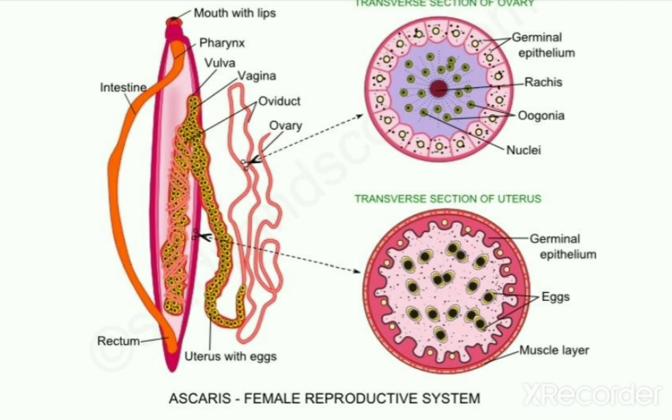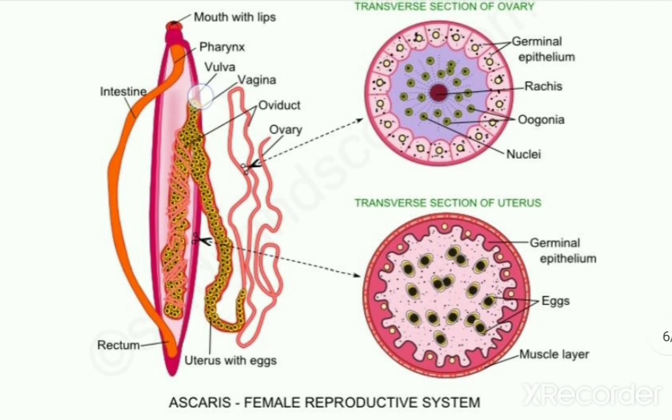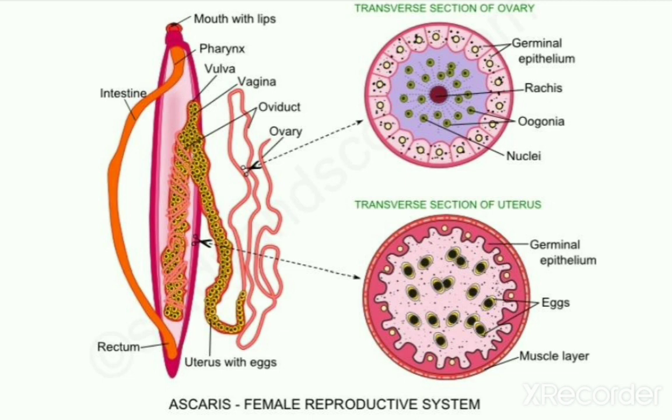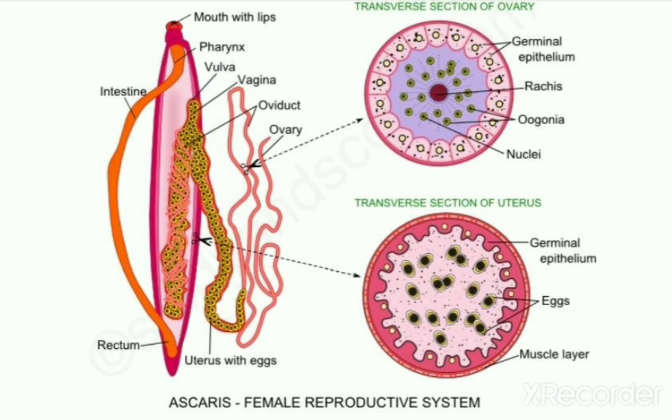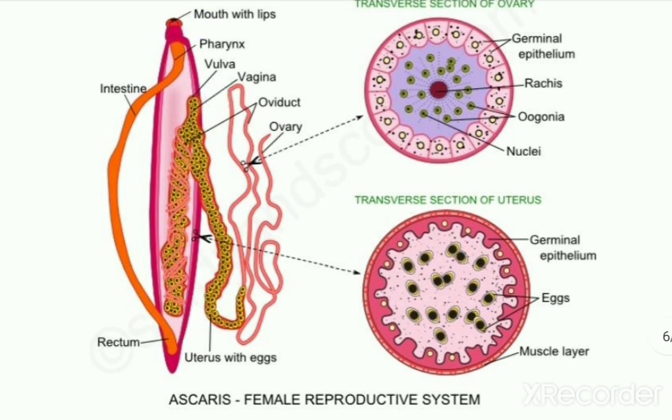Then this vagina opens on the ventral surface through a very small aperture which is termed as the female genital aperture or the vulva. This female genital aperture is present on the ventral surface of the body at approximately 1/3 length of the body from the anterior end. So these are the main female reproductive organs of the Ascaris.